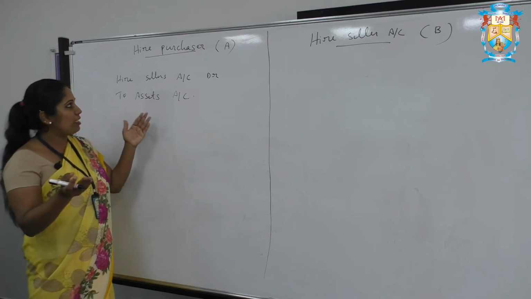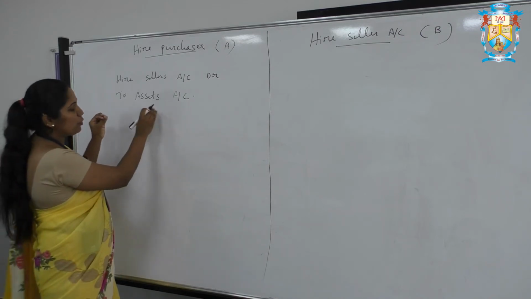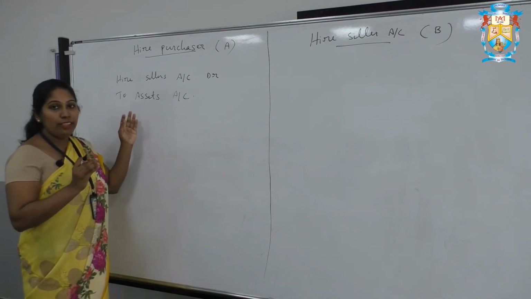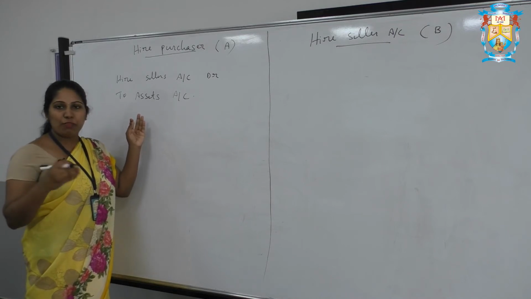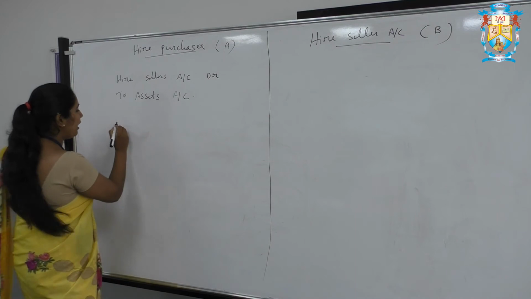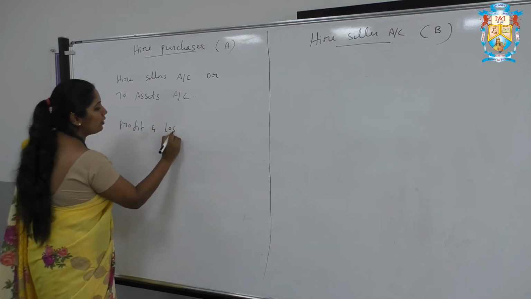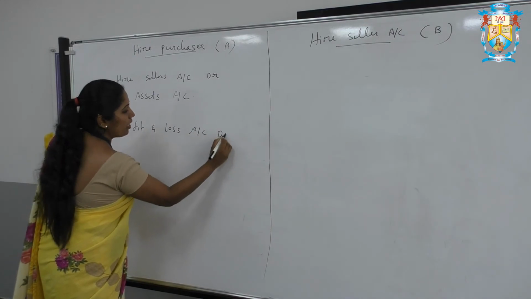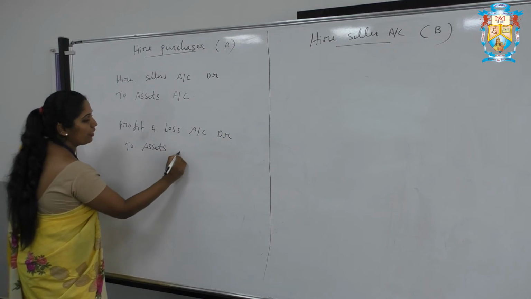So once we have transferred to hire seller's account, all the assets have come to the hire seller's account. Then for transferring any profit or any loss, we have to pass one more journal entry, that is profit and loss account debtor to assets account, that is motor car account.